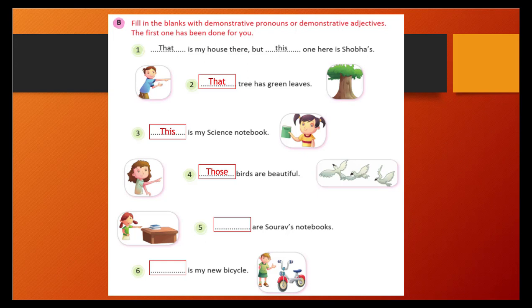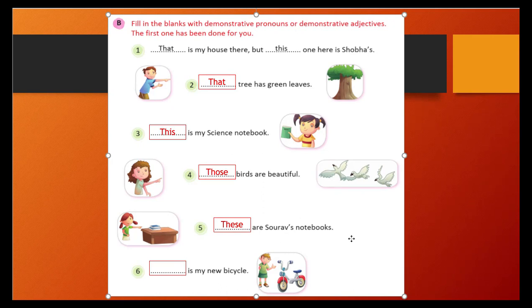Which are Saurav's notebooks? Plural, so those or these will come. So those, no. Or these, no. These. We'll use these, it is the correct one. So these are Saurav's notebooks.